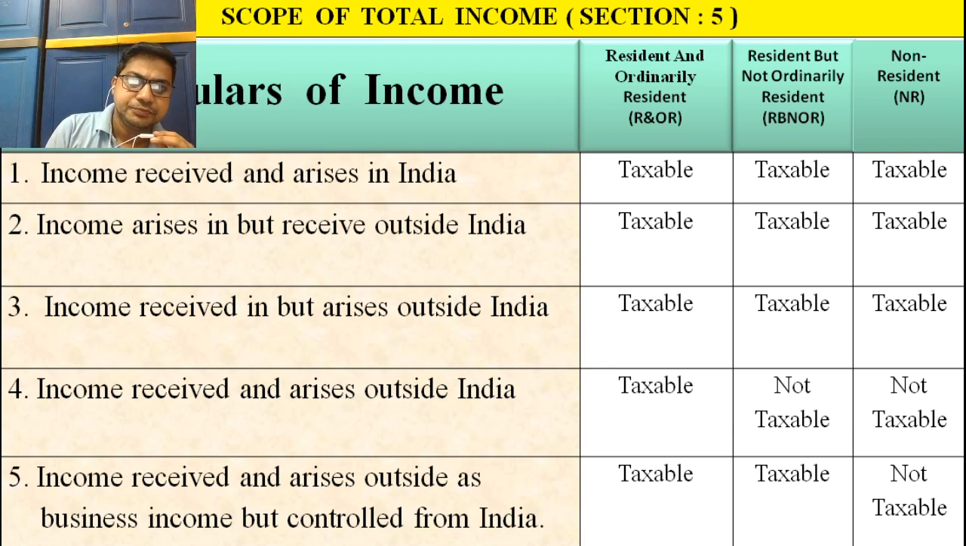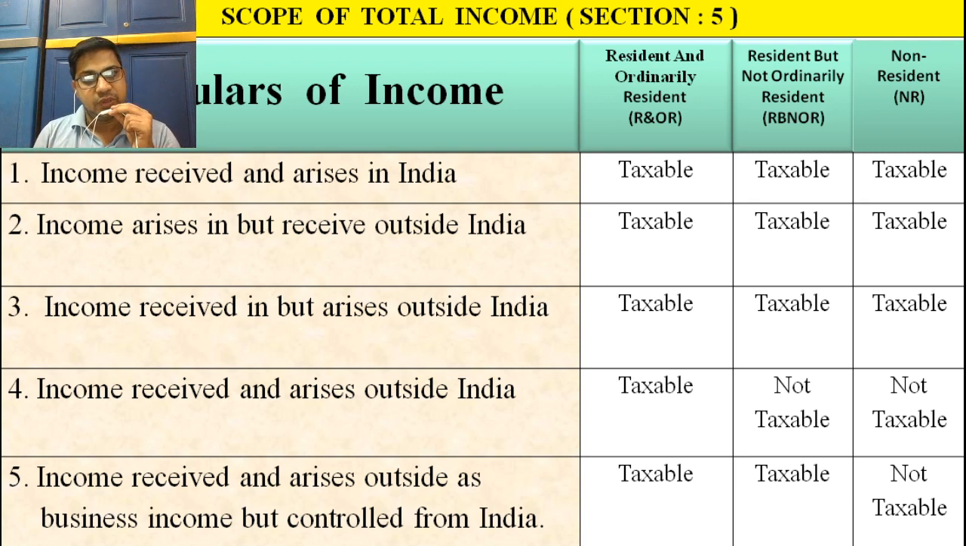Third condition or third rule: income received in India but arising outside India. Here the income is accrued or created outside India, but received in India. Then the same rule applies to all categories of individual. It is taxable to all.